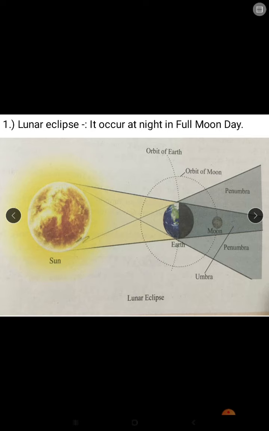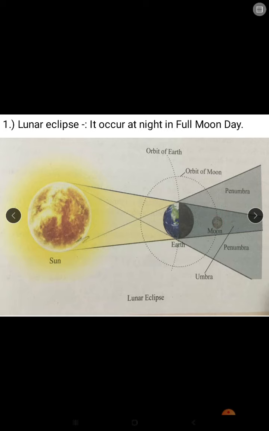Okay, what are the two shadows? One is umbra and another one is penumbra. So the shadow which comes straight and which is totally blocking the sunlight, that part is known as umbra shadow. And the part of the earth shadow that blocks partly, a little bit of sunlight, that part is known as penumbra shadow.